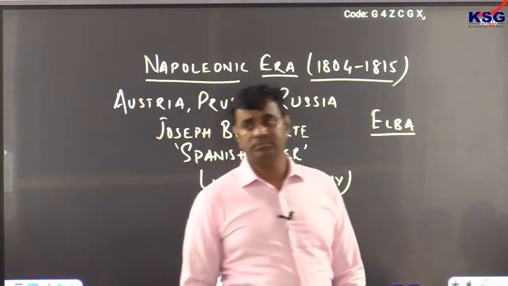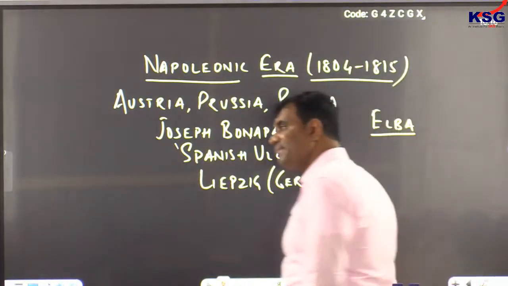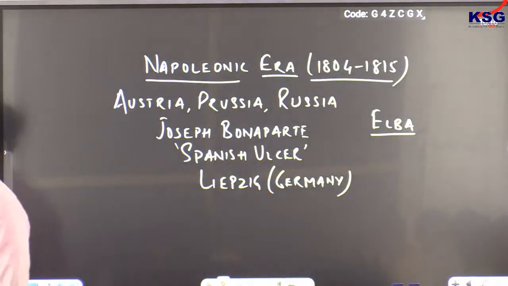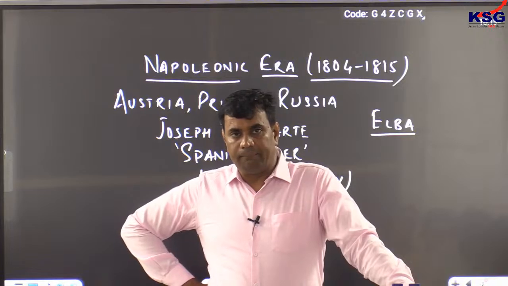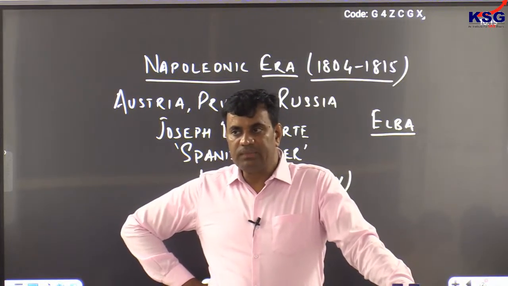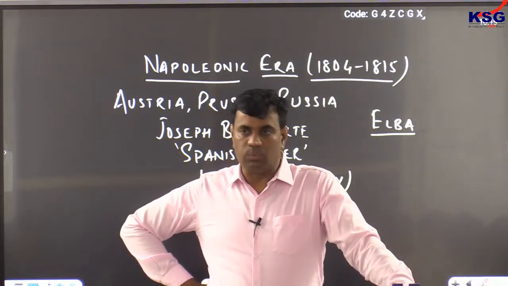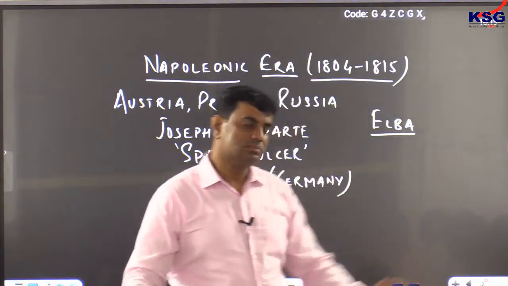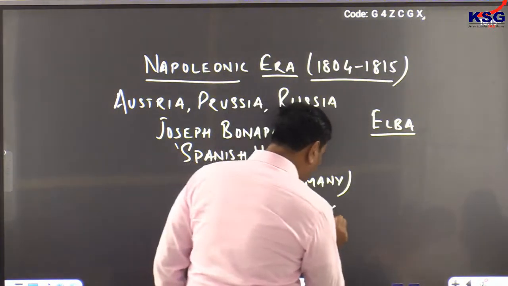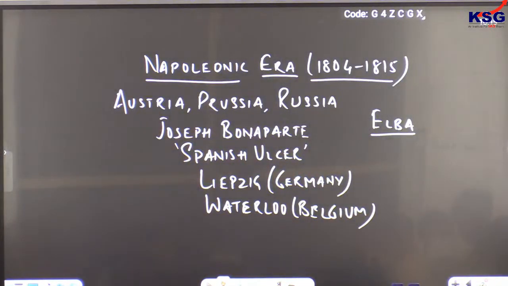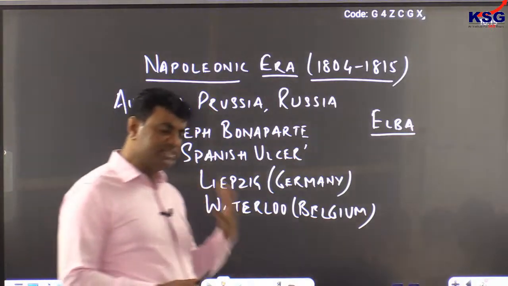Once again, major European countries led by Britain and Austria declared war, leading to the Battle of Waterloo in Belgium in 1815. Napoleon was finally defeated.